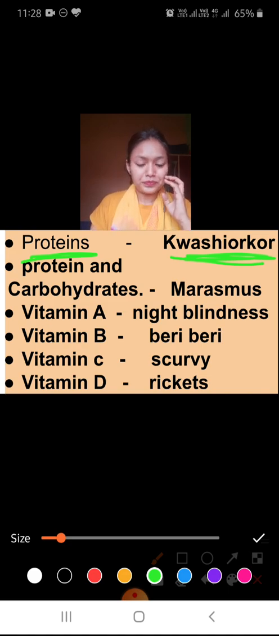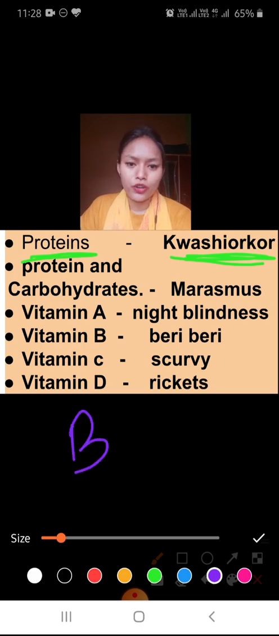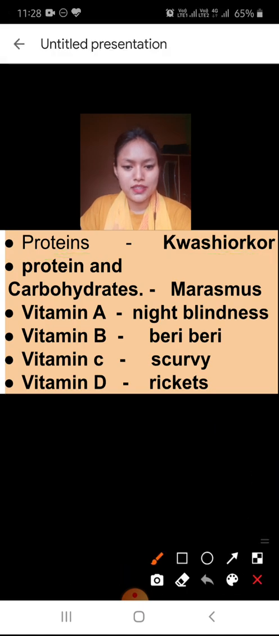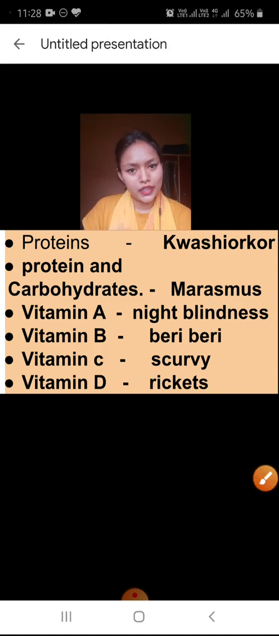For vitamin A, the disease caused is night blindness. The disease caused by vitamin B is beriberi. B for vitamin B, and B for beriberi. You can learn it like that. The next one is vitamin C, and vitamin C is scurvy. C is there and C is there. So scurvy, vitamin C. Vitamin D, it is rickets.